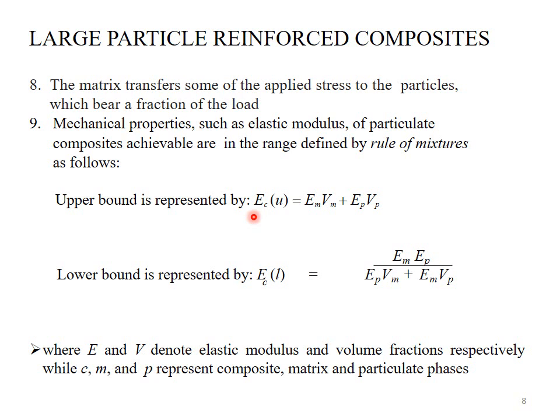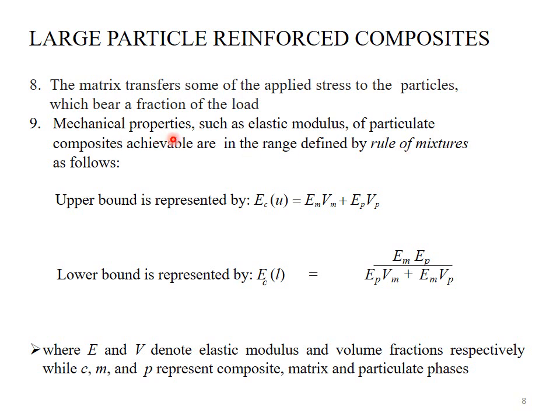There are two bounds of the composite material, upper bound and lower bound. E shows elastic modulus. We will find the elastic modulus for the upper bound separately, and we will also find the elastic modulus of the lower bound separately. First of all, we see the terms: E denotes elastic modulus and V denotes volume fractions.